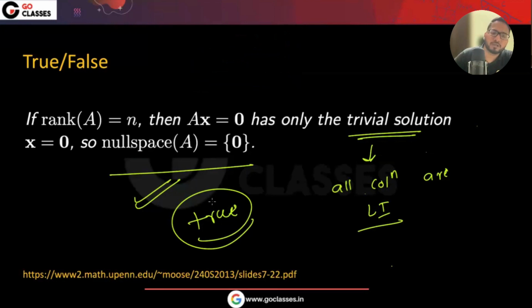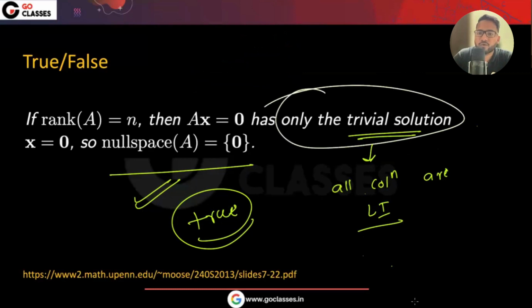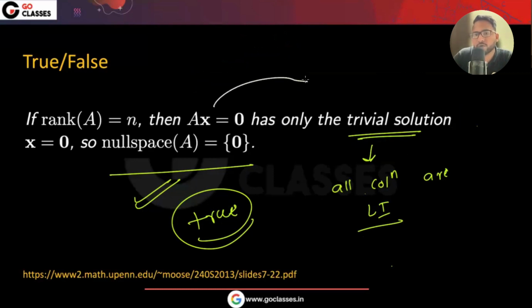Anyway, the square and these things are not required here. If it is having a trivial solution, it means the columns are linearly independent. The only solution is the trivial solution, x equal to 0. So x equal to 0 is the only solution, right? It means the null space is containing only 0. So that's very easy.